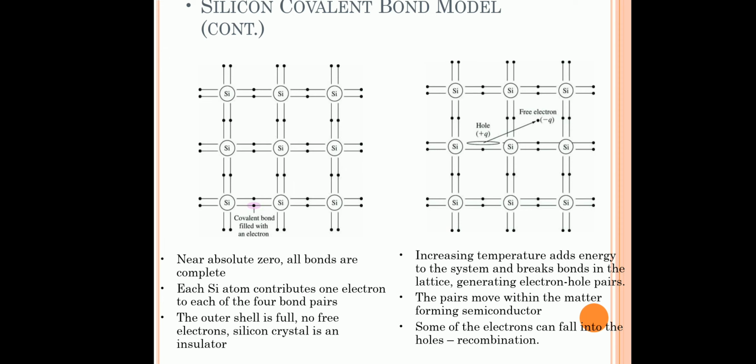So this process of electron hole creation is called electron hole generation. Sometimes these generated electrons may fall back into the hole itself, and then they are neutralized, and that process is called recombination. So for an intrinsic semiconductor, the electron hole pair generation is the same as the electron hole pair recombination. The rate is always the same. So this is the way the electron hole pairs are generated in an intrinsic semiconductor.